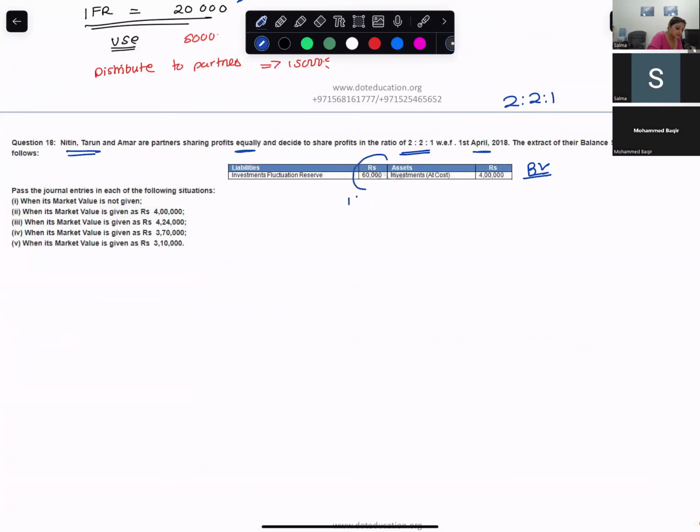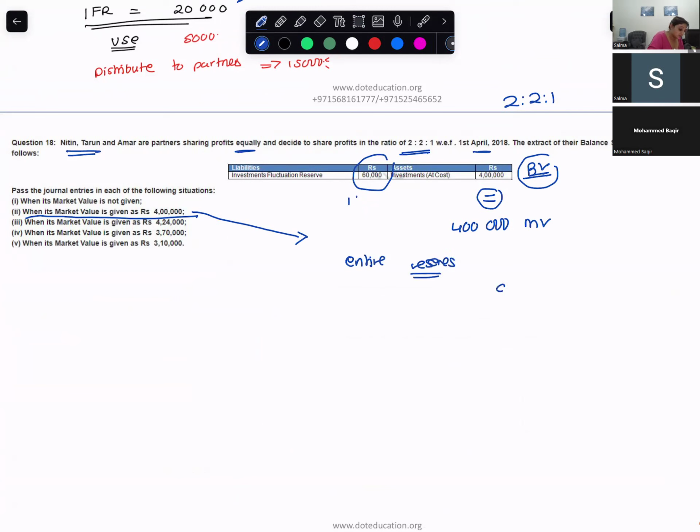Reserves is 60,000, book value is 400,000, and market value is also 400,000. Book value is equal to the market value. Is there any loss that needs to be adjusted? No, there's no loss. So again, what will you do in this case? What will you do? Distribute it to partners in old ratio. The entire reserves will be distributed to partners in old ratio.